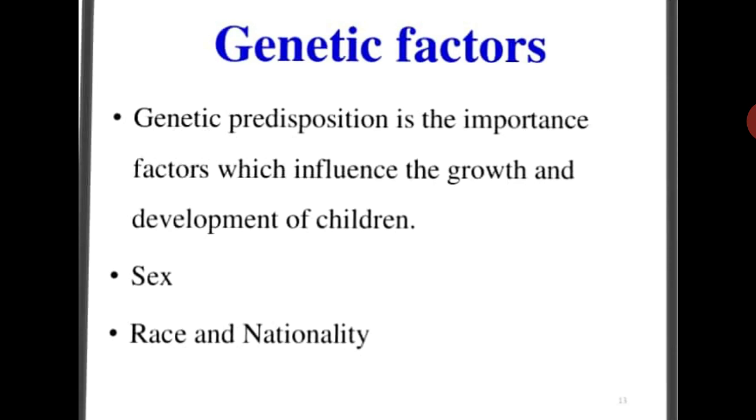Next, the race and nationality. Race means the growth potential of the children of different racial groups. Different racial groups like the Indians, Africans, Americans, all these come under the race. So the growth potential is also different in the different racial groups.